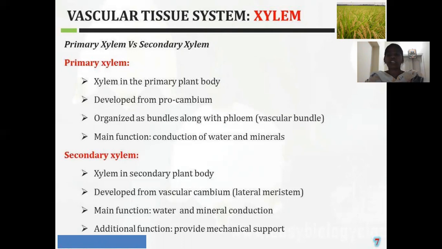That xylem is called metaxylem. The protoxylem has fewer tracheary elements when compared with the parenchyma cells. The metaxylem has more tracheary elements when compared with the parenchyma cells. Okay, this is about the different types of xylem depending upon the origin.